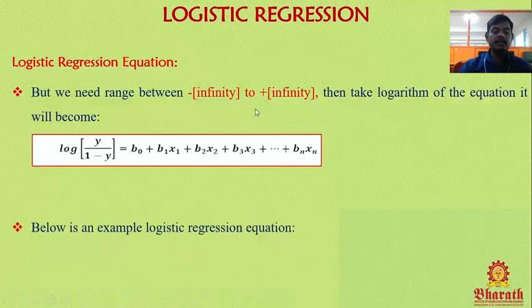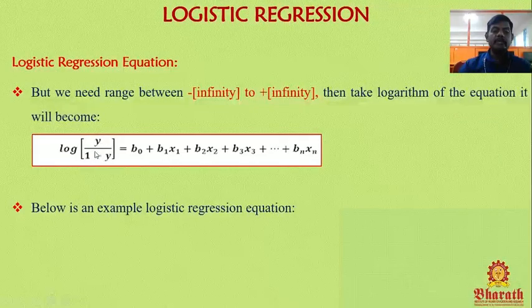Then take the logarithm of the equation. It will become log of y divided by 1 minus y equal to b0 plus b1 x1 plus b2 x2 plus b3 x3 plus and so on bn xn. We need the range between minus infinity and plus infinity because we don't know the occurrences.